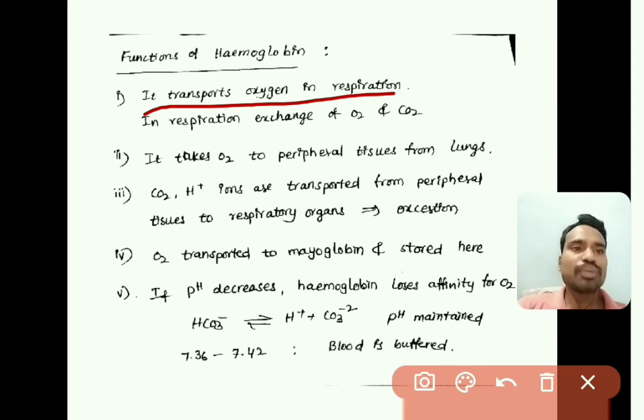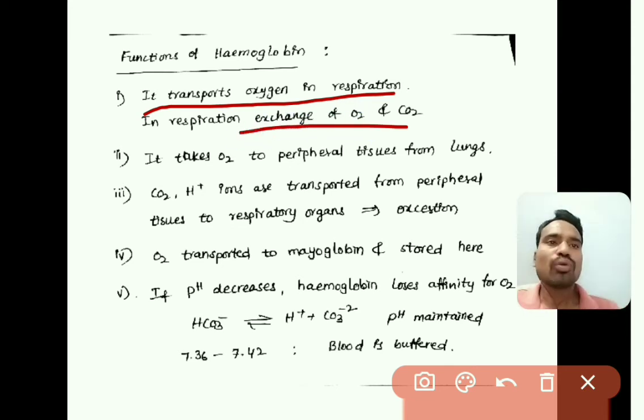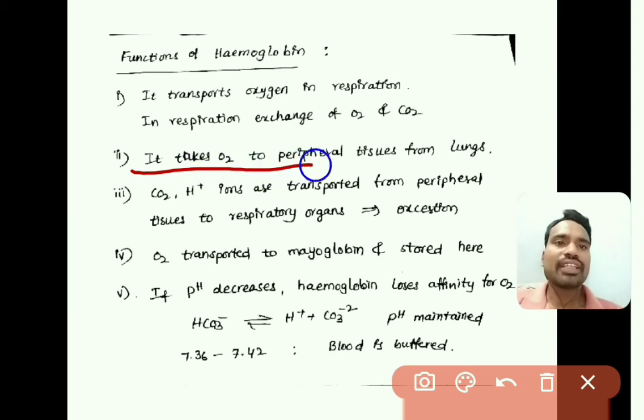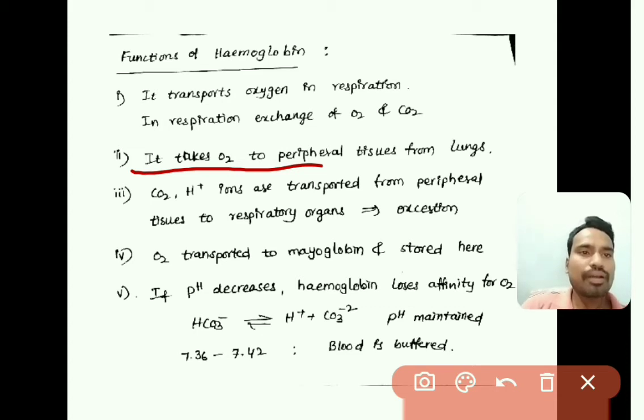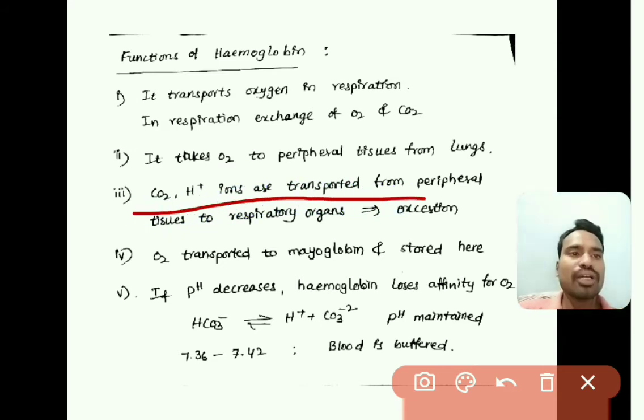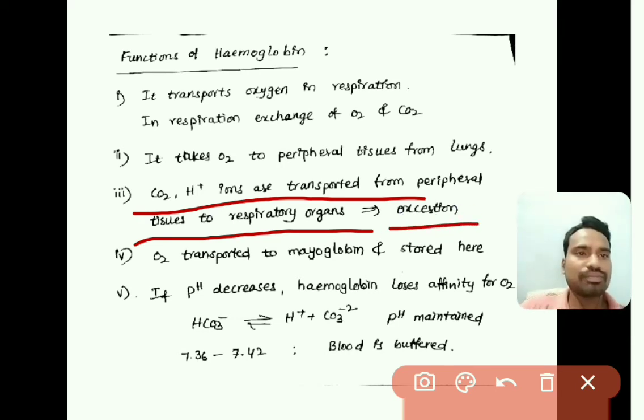So in respiration, the exchange of O2 and CO2 takes place, right? Hemoglobin takes oxygen from the lungs and transports it to the peripheral tissues. CO2 and H+ are transported from the peripheral tissues to the respiratory organs, and then go for excretion, right?